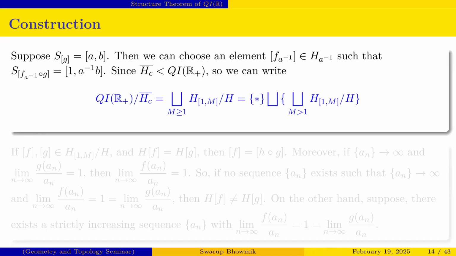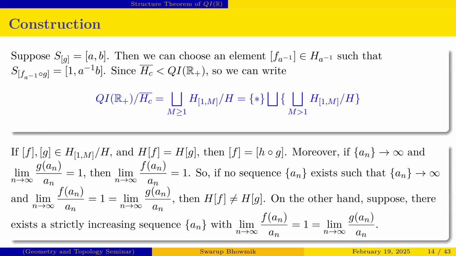So basically we want to study only H_[1,M] by H, the elements of H_[1,M] by H. If two elements F, G belong to H_[1,M] by H and their left cosets are the same, basically HF equals HG, then by a group theoretic property we can easily write class F equal to the class of H composed with G. Basically now we are constructing how to characterize the elements of QI(R+) by H_C bar. That is my main aim.